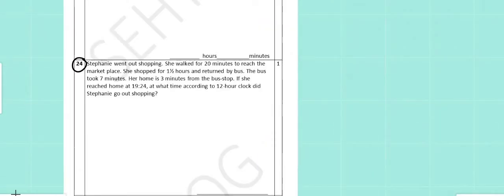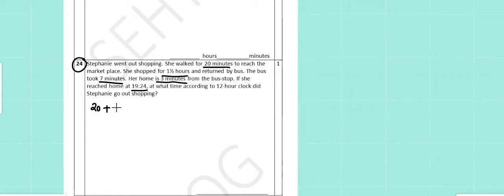In question number 24, Stephanie went out shopping. She walked for 20 minutes. She shopped for 1.5 hours. She returns by bus. Bus took 7 minutes and her home is 3 minutes from the bus stop, and she reached home at 1924. So when did she go out shopping?